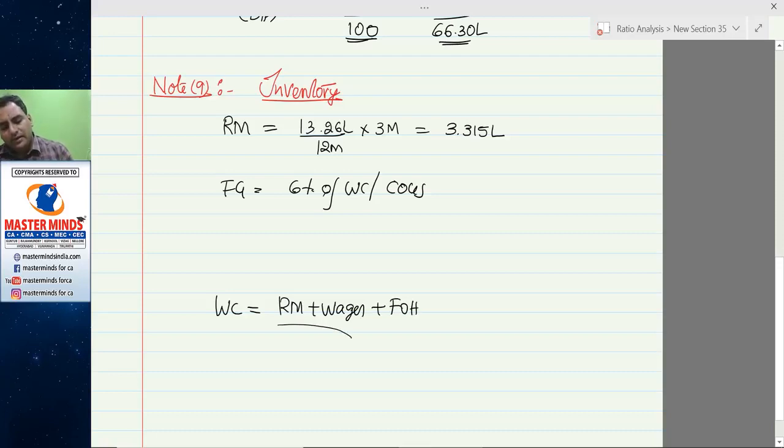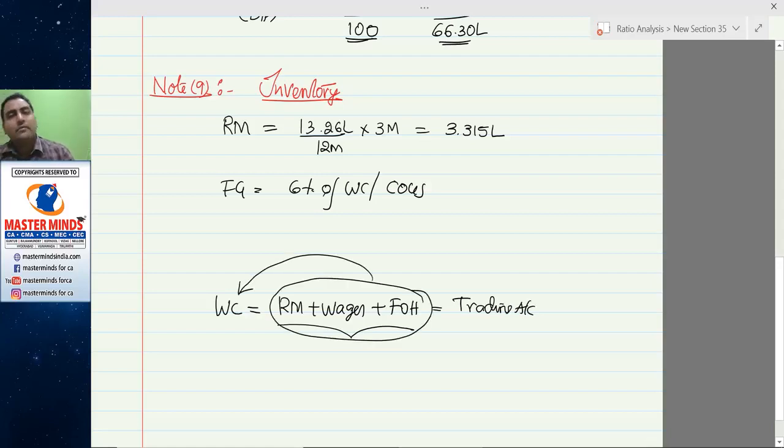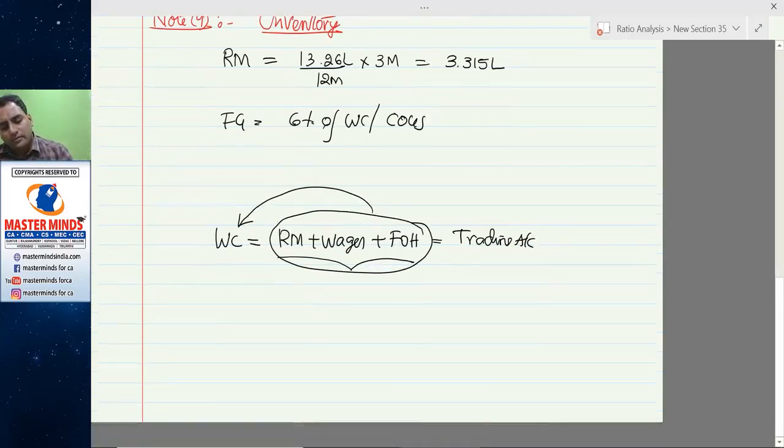So in finance, these three expenses are charged to trading account. So the debit side of trading account is nothing but works cost. In accounts, the debit side of trading account, we call it COGS. That's why COGS as per accounts is equal to works cost as per cost records.